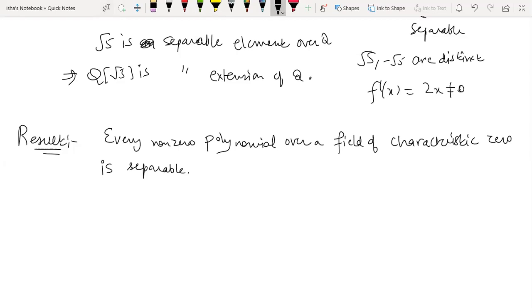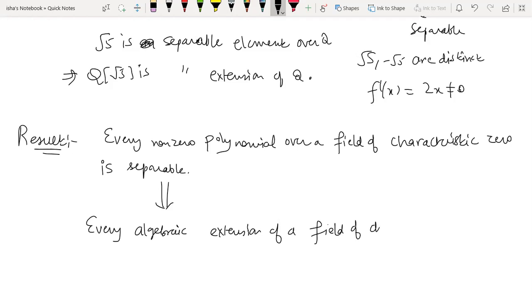And that is why, from this you can imply that every algebraic extension of a field of characteristic 0 is separable.